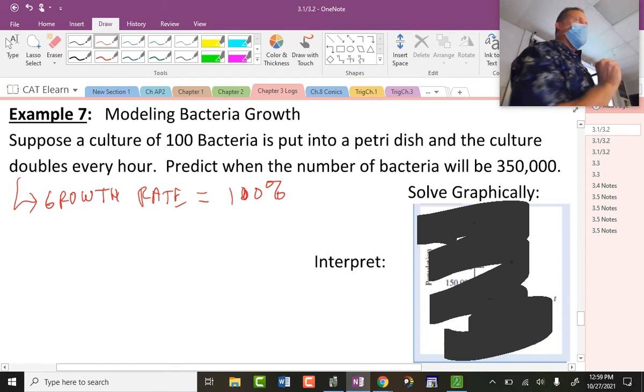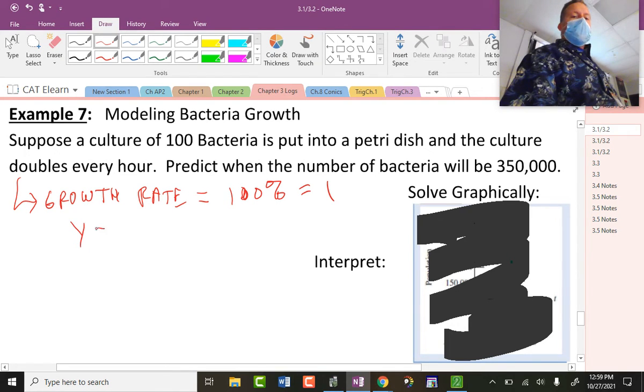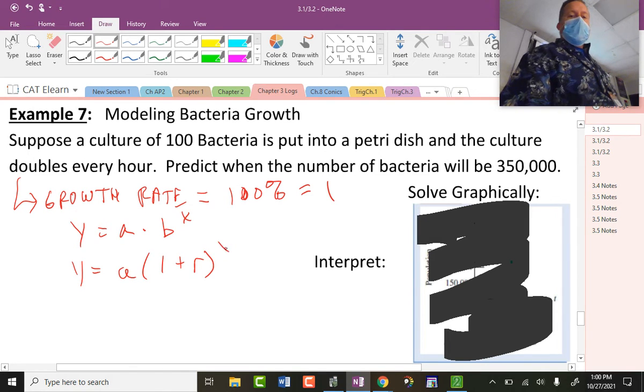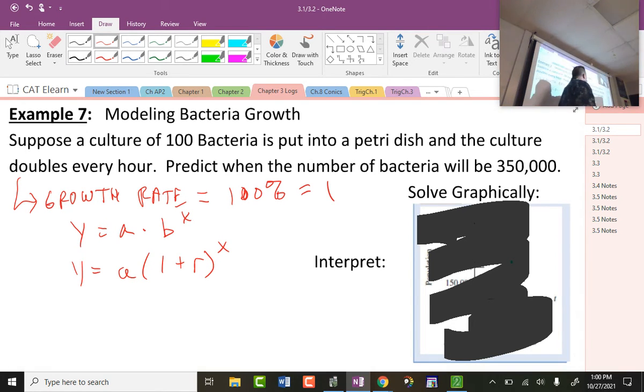My pen is starting to act up here. So that's what the growth rate is. And then how do you change 100% to a working number? You move the decimal 2 to the left. The growth rate is 1. Isn't that weird? But you just said when I multiply by 1. No, that's what we're going to tack on to 1. So when we do this, y equals a times b raised to the x, and b is actually supposed to be 1 plus whatever the rate is, then this is where we'll see the doubling. We'll see the 1 plus 1, which is 2.